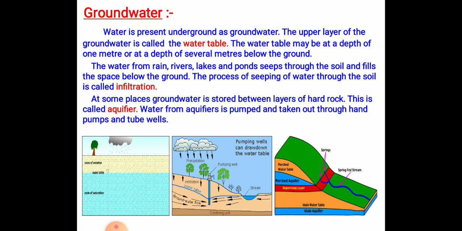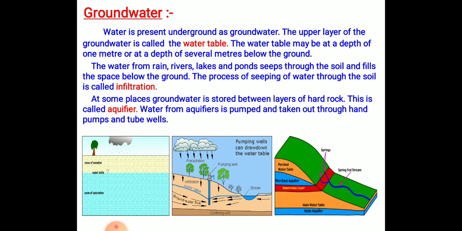At some places, groundwater is stored between the layers of hard rock. This is called an aquifer. Now the water table varies from place to place and it may even change at a given place. The water table falls during summers and it also rises during the rainy season. Traditionally, groundwater has been utilized by digging wells deep till it reaches the water table. Manually operated hand pumps or power operated tube wells are also used to pump out the groundwater.